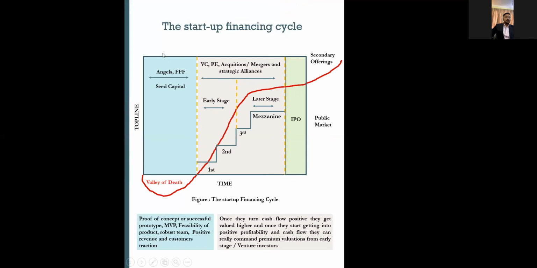So yes, this stage, which I have seen in the green side, is called the proof of concept, where they will have some sort of successful prototype, right? Now, in the green side, it's called seed capital, or the family, friends, or relatives investment, where you will have angel investment in this round.